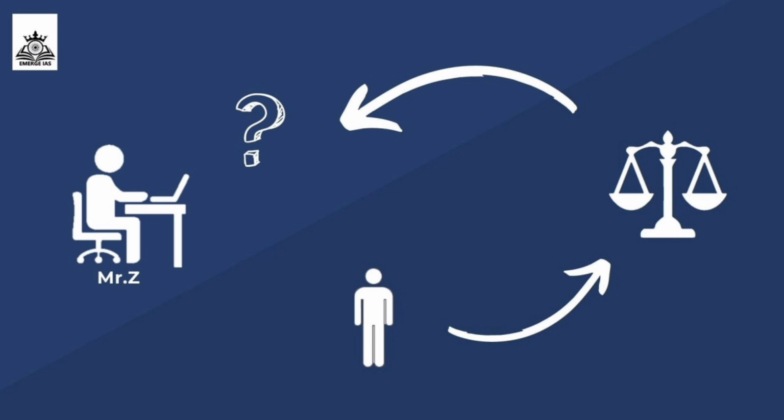If he is not eligible, then the court will remove him from his position and he will not be able to continue in that office. Okay, and this is all about the writ of quo warranto.